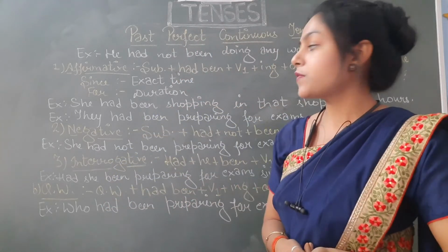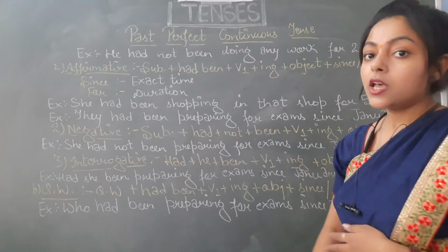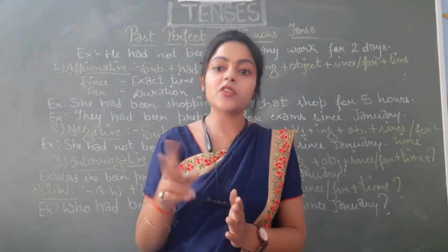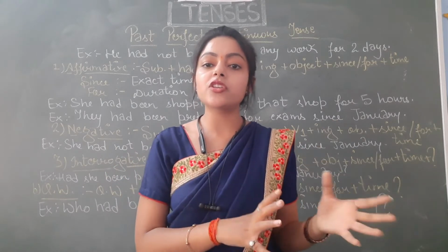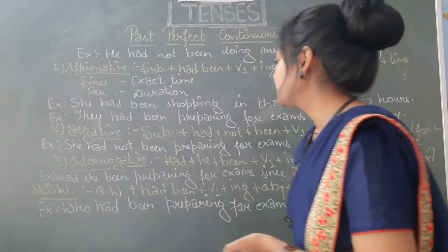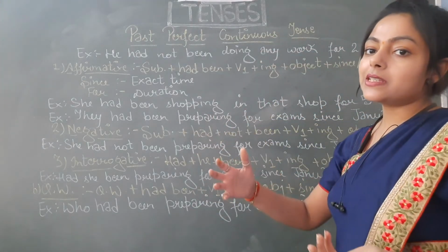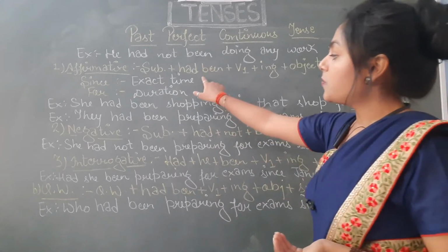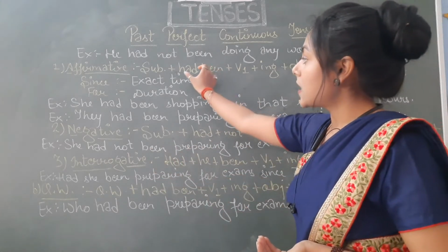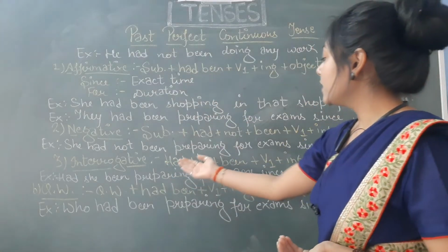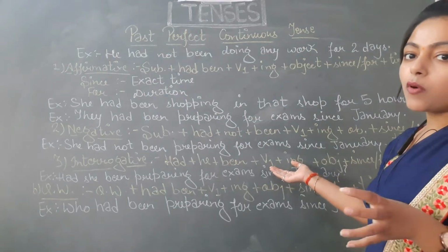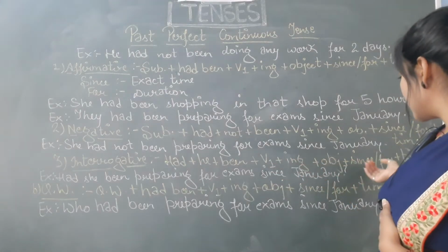Now let's move to the next type of sentences, that is interrogative sentences. In interrogative sentences, when we have to talk about yes/no type questions, the structure is different, and when we talk about question word type questions, the structure is different. So let's see the structure of yes/no type questions first. As we have done previously, the helping verb we have to place in the beginning. Same thing we'll be doing here. Just take this helping verb and put it in the beginning. Had, he, been, first form of verb plus ing, and then object, time frame.